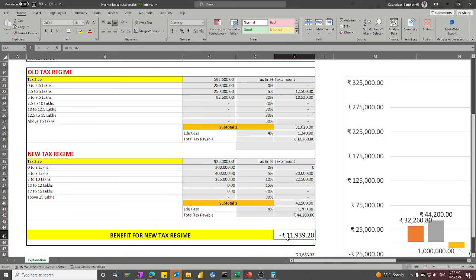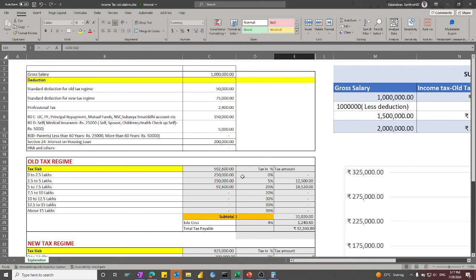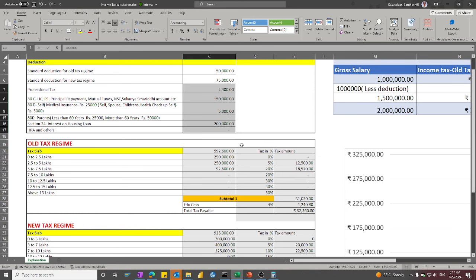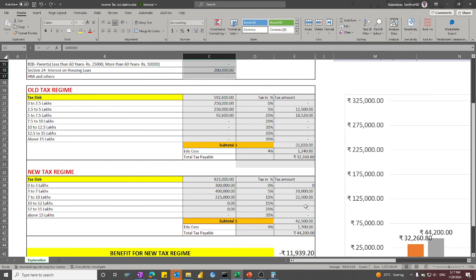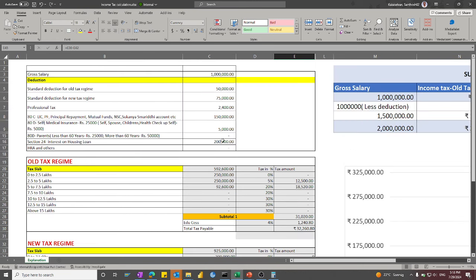So here we see, with this ideal condition, with more deductions in place, as I explained, around 3,57,400 for a 10 lakh slab, with the standard deduction of old tax regime and new tax regime, the old tax regime is very beneficial, and the new tax regime is 44,200, which is on the higher side. So we should not opt for the new tax regime when we have higher deduction components.